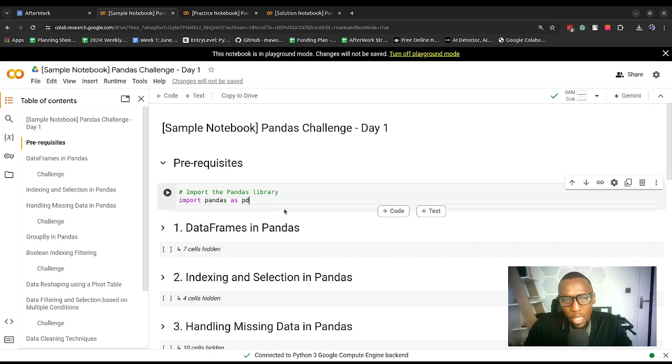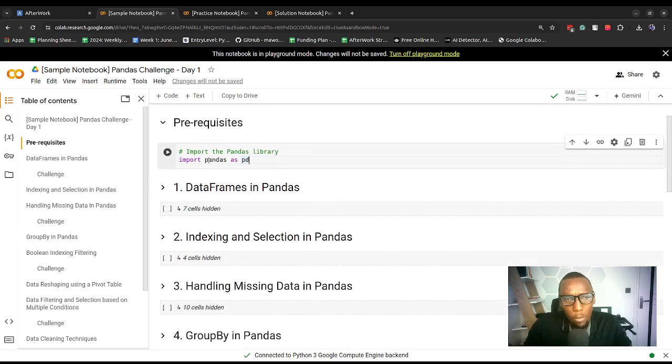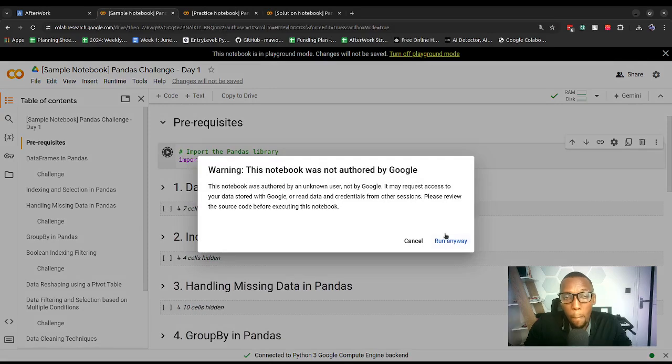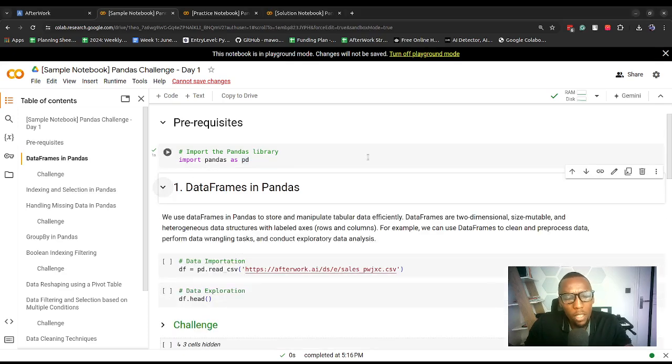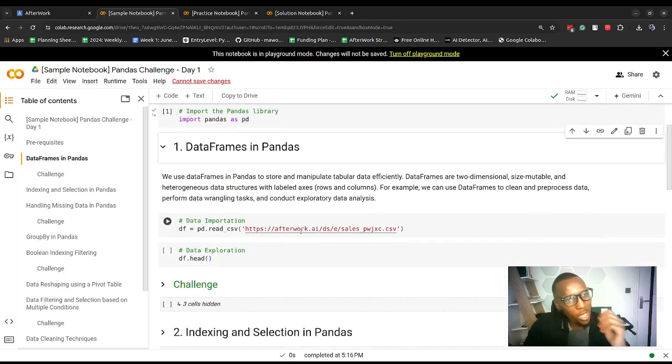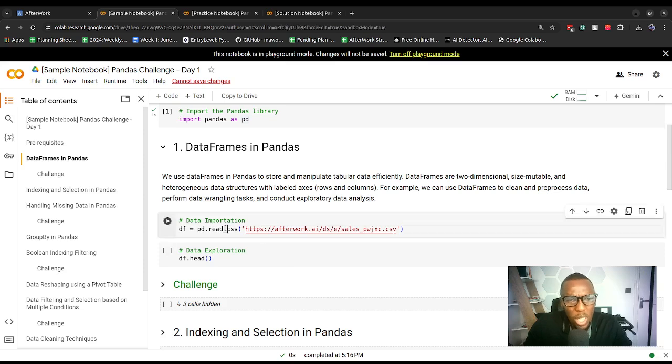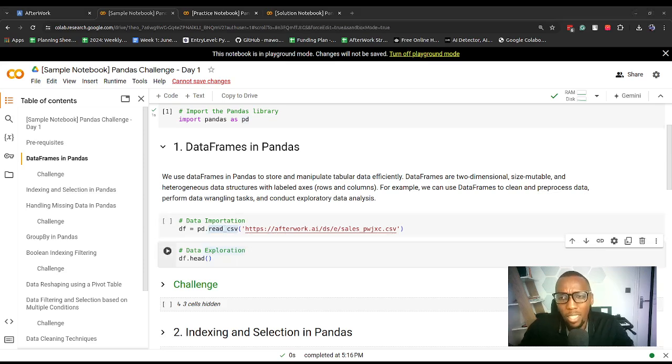All right, prerequisites. We'll start off by importing the Pandas library. This is how we import it: import pandas as pd. We use the import keyword and we rename this library as pd. So in any place in our code where we use pd, we're going to be accessing Pandas. Starting off with our first concept, because this is our first challenge, we're just going to quickly learn how to import data from a CSV file, but you can import data from different files, Excel files, even JSON files, even from SQL files.